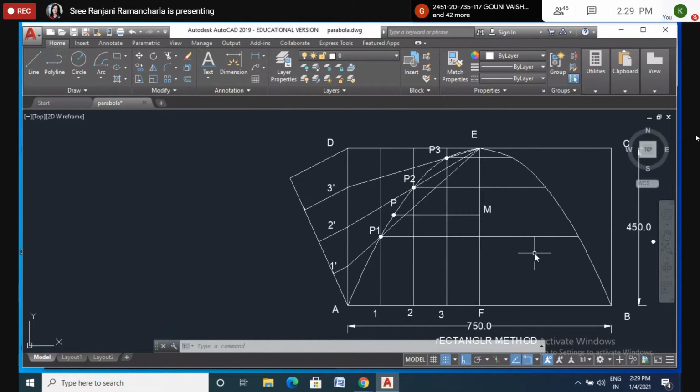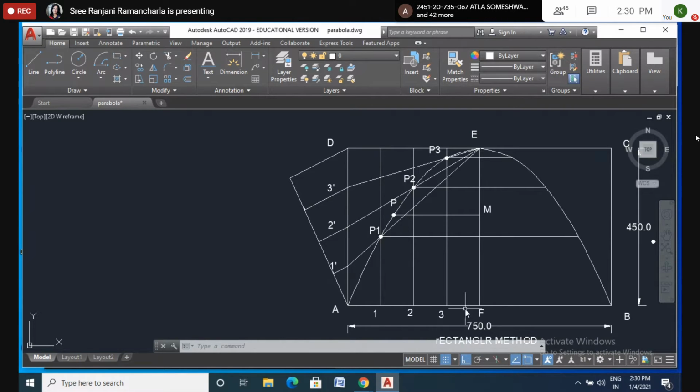Ma'am, do you divide AF into 3 equal parts? No, AF is not 3, it is 4 equal parts. Yes, the same number of parts. However many parts you are dividing here, you have to divide the same number of parts here also. So 1, 2, 3 on this side, and the same number here: 1 dash, 2 dash and 3 dash. If you make it into 4 or 5 equal parts, here also you have to make it into 5 equal parts. Is it correct? Is it okay?